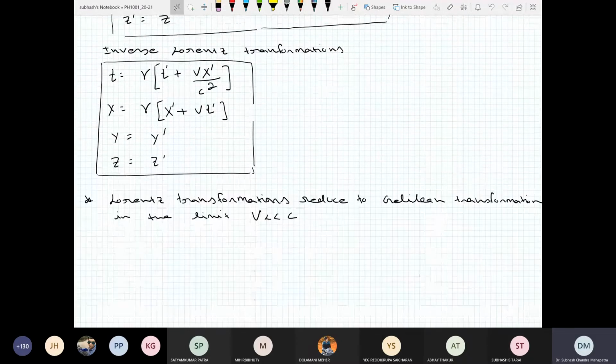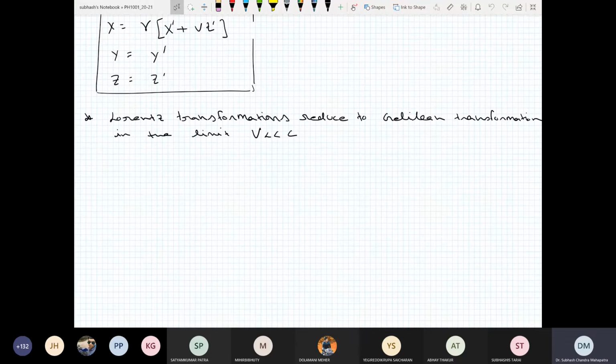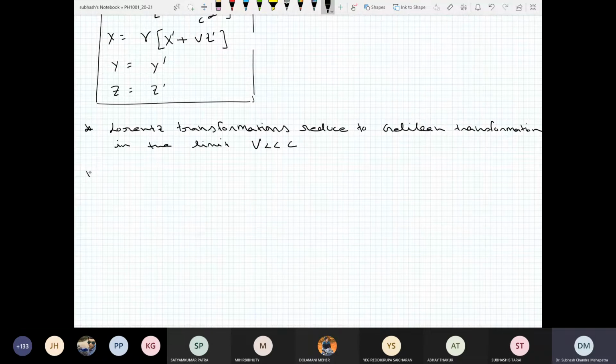And then we also discussed that when the velocity of the frame is much less than c, like we observe in daily life, then the Lorentz transformation reduces to Galilean transformation. Okay, everything is okay till now. Now we have to see the applications of Lorentz transformation. What are the applications of special relativity? How is special relativity different from Newtonian relativity? The first concept that we want to discuss is called length contraction.